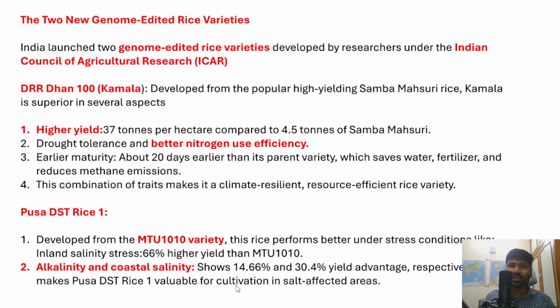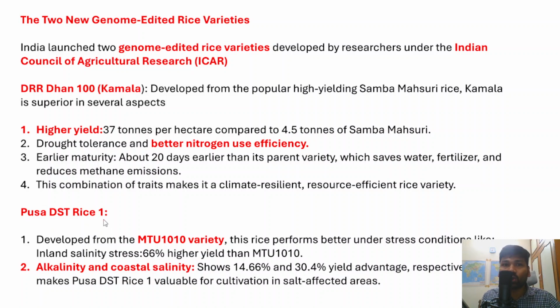Now we'll understand the advantages, and why scientists have produced genome edited rice varieties in India. What are those two rice varieties? One is DRR Dhan 100, also called Kamala, and the other is Pusa DST Rice 1.